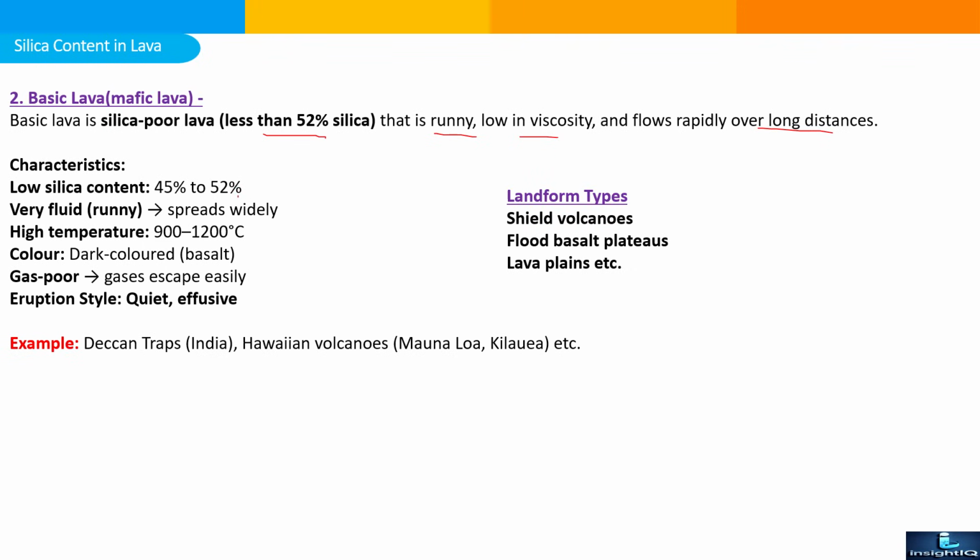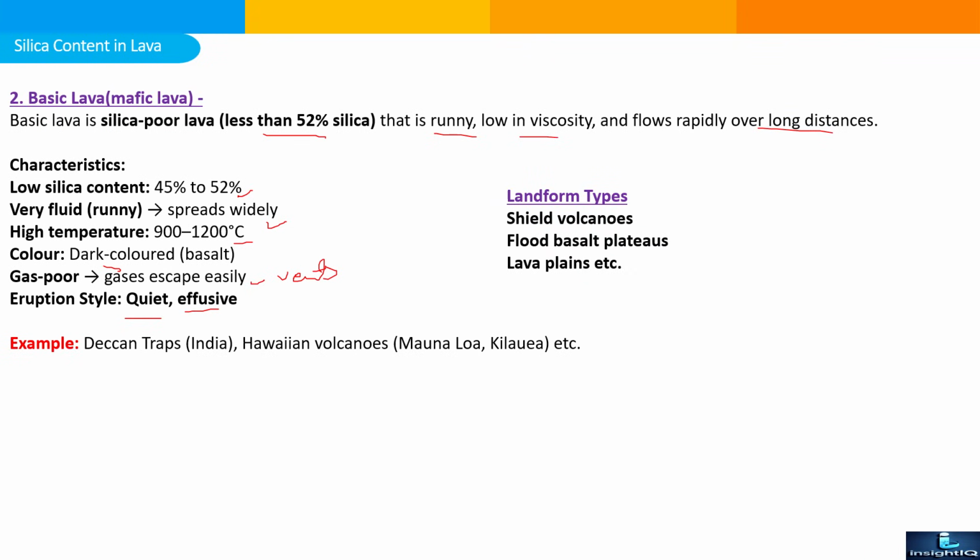Silica content will be around 50%. Very fluid, spreads widely over long distance. High temperature due to less silica content, it will be up to 1200 degrees centigrade. Color will be dark and gas can be easily escaped due to availability of the vent holes. Eruption style is less explosive in nature, it will be quiet or effusive type.